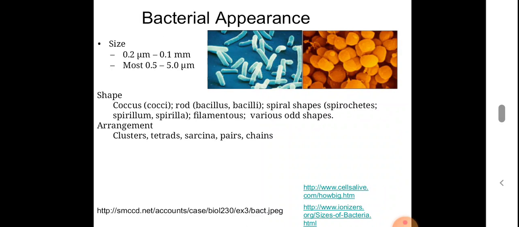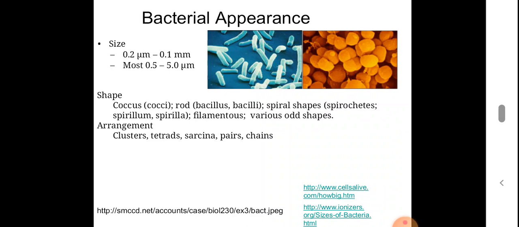Now about the bacterial appearance or the shape of the bacteria, or the morphological features of the bacteria. The size may range from 0.2 micrometer to 0.1 millimeter, and most of them range between 0.5 to 5 micrometer. And about the shape, they may be seen as coccus, rod, spiral shapes, spirillum, filamentous, and various other odd shapes can also be found among the bacteria.